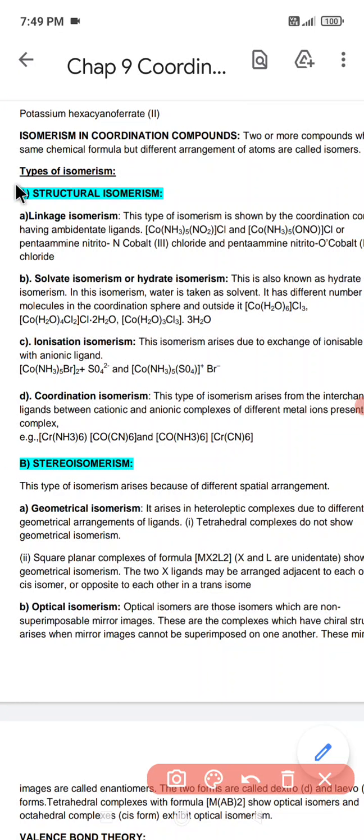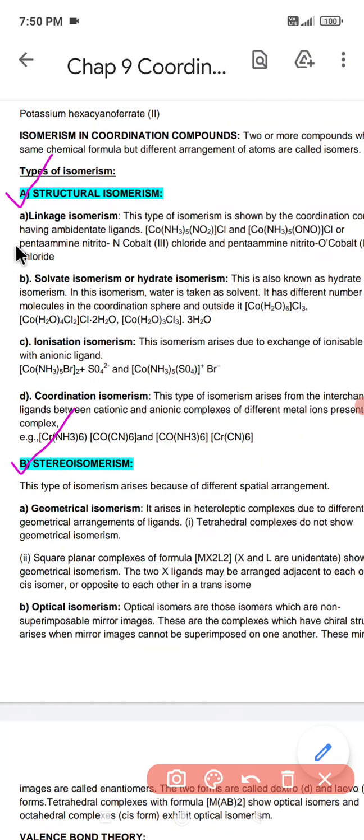Now, among these isomers, we have types of isomerism. What are the different types of isomerism? They are of two types, that is structural isomerism, and the next one is stereoisomerism. Now the question comes, what are structural isomers? Structural isomers are those isomers which show a difference in their structure.